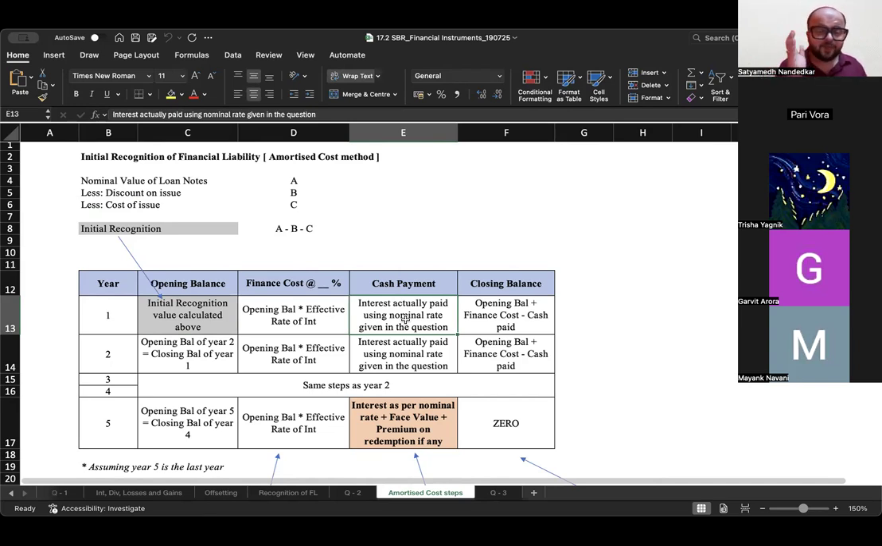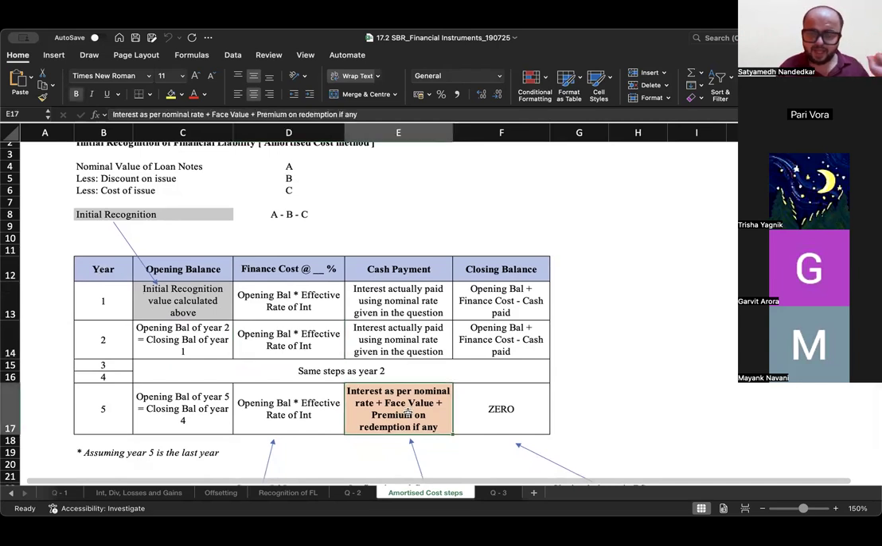What do I mean by that? The amount of cash that you pay, calculated on the basis of face value into the nominal rate of interest. Use that. That is the amount that you actually pay to the lender. And what is your closing balance? Opening balance, that is initial recognition, plus finance cost calculated using the effective rate of interest minus the cash payment made. This will give you your closing balance. Keep on doing. Year one's closing becomes year two's opening. Then add finance cost. Keep on doing this activity till the last year.